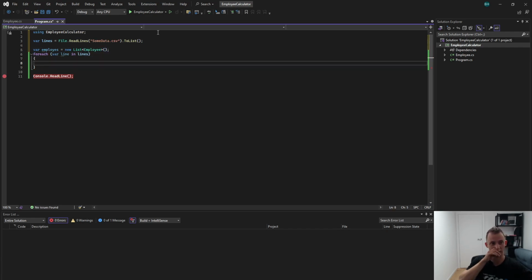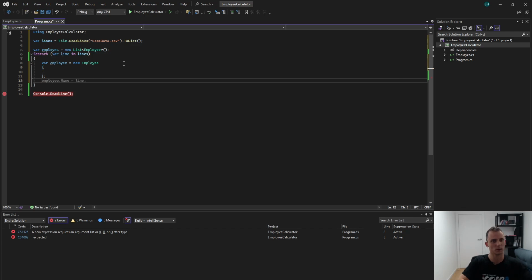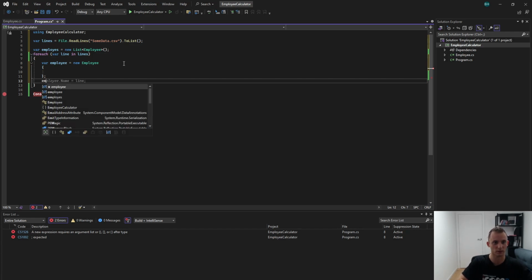Every line corresponds to an employee, so new employee. So we will create an employee with each property, and let's add this to employees.